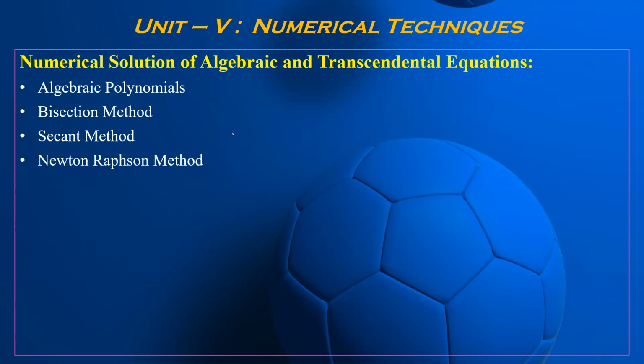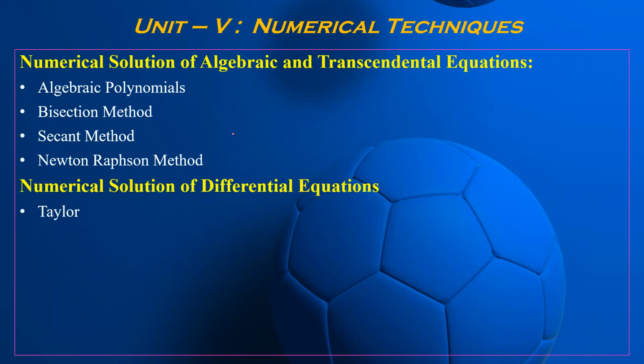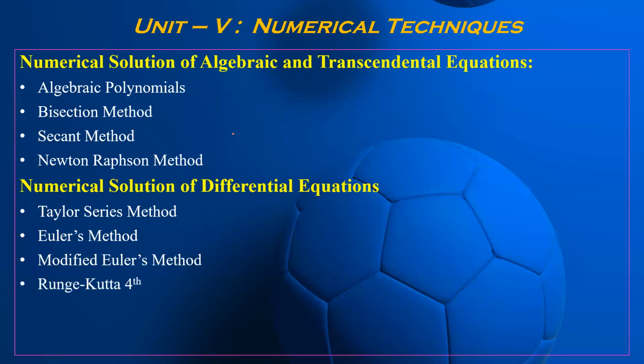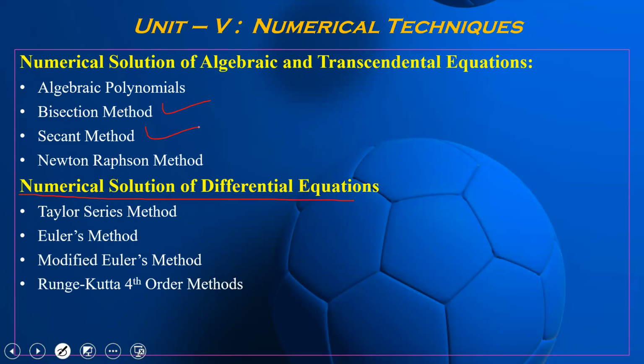And the second part is numerical solution of differential equations. First is the Taylor series method, Euler's method, modified Euler's method, and Runge-Kutta fourth order method. So there are four methods in the numerical solution of differential equations and three methods for algebraic and transcendental equations.